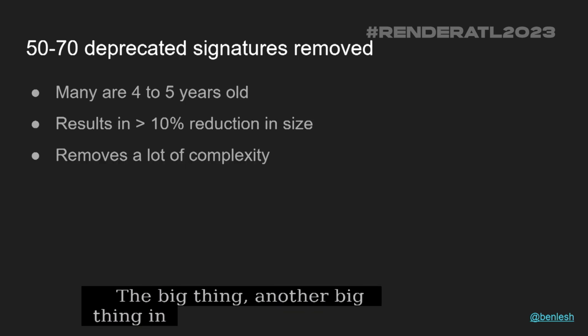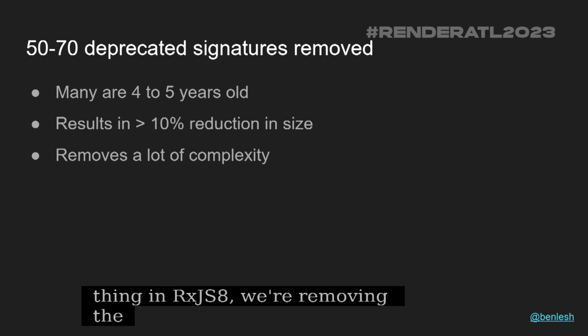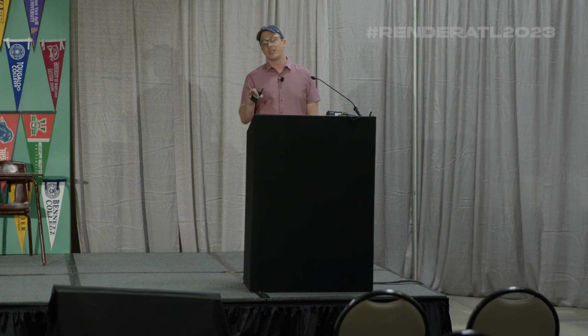Another big thing that we're doing in RxJS 8 is we're removing all the deprecated APIs. We had, oh my gosh, 50 to 70 might be an understatement for deprecated APIs that were living in the library for 4 or 5 years or longer. Those are all being removed. This slide is actually outdated, so it says it results in a 10% reduction in size. That's incorrect. It's more like a 30% reduction in size.